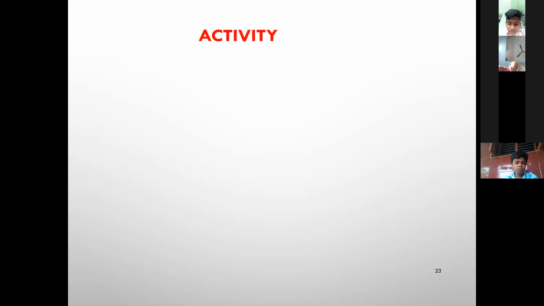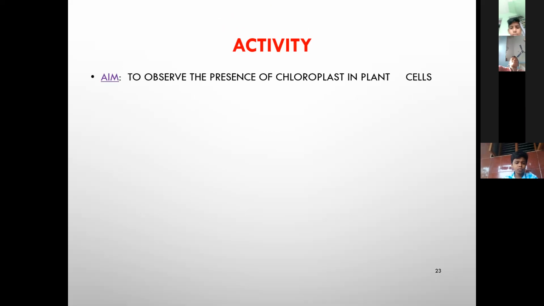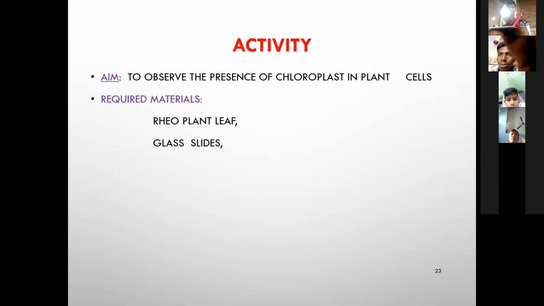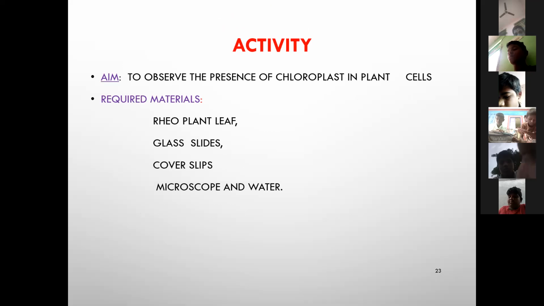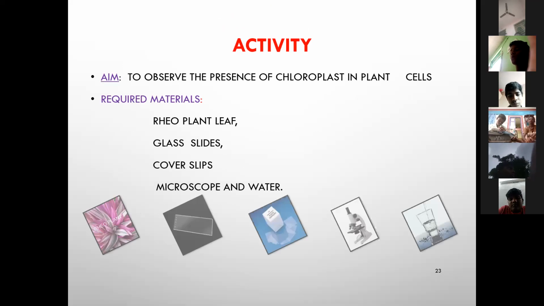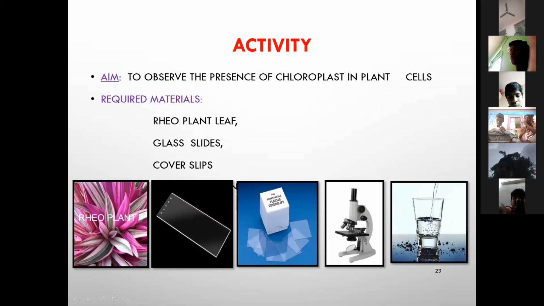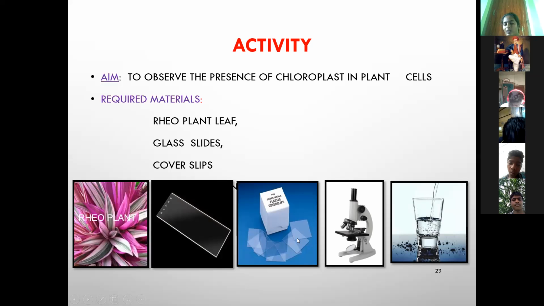Next, let us do an activity. First, to observe the presence of chloroplast in plant cells. Required materials: the Rheo plant, glass slide and cover slip, microscope and water. This is the Rheo plant and this is the slide and cover slip, microscope and water.